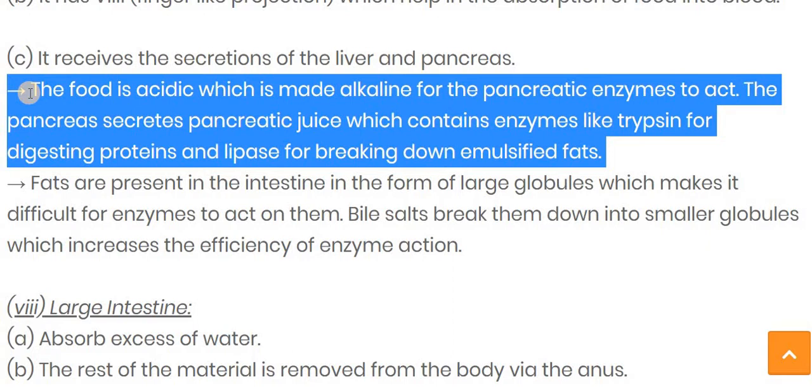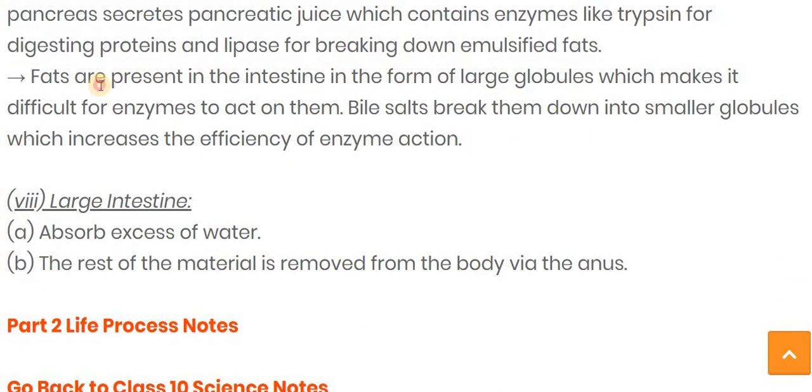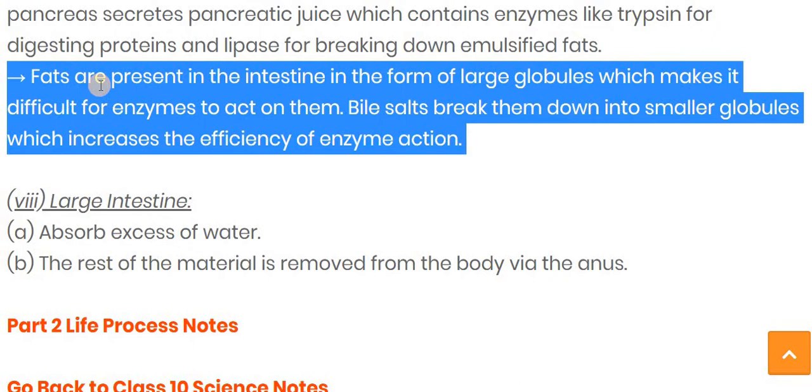Now for the conversion of this acidic medium into the alkaline medium, the bile juice is secreted, and then the pancreatic enzymes act. The pancreas secretes pancreatic juice, which contains enzymes like trypsin. This trypsin is activated in alkaline medium and digests protein, and the lipase breaks down emulsified fats. Now the fat which is present in the intestine in the form of large globules makes it difficult for the enzyme to work on them.